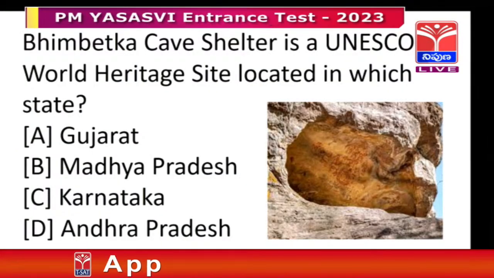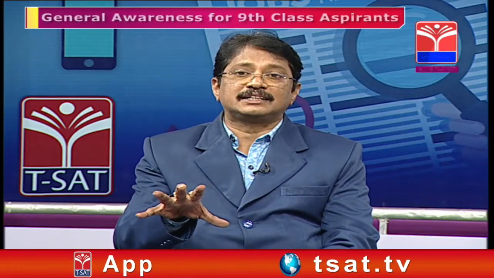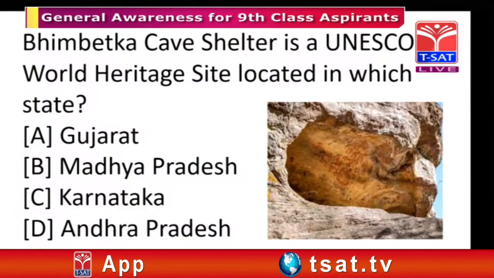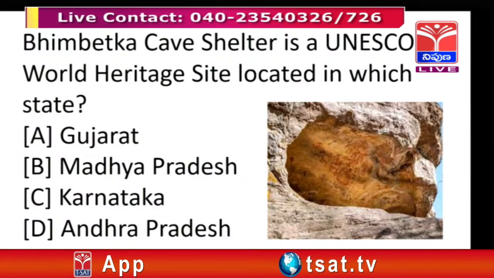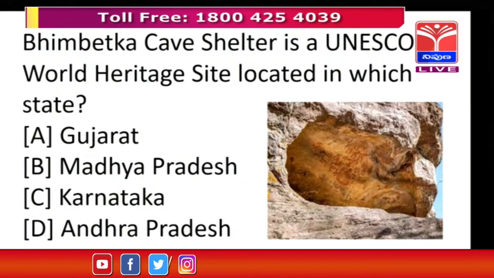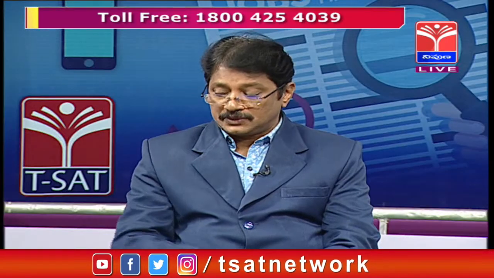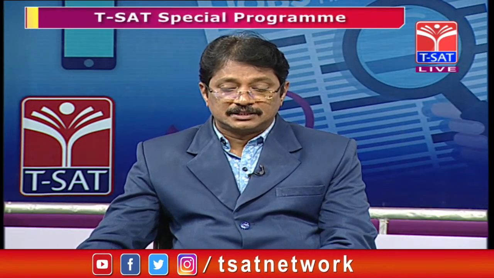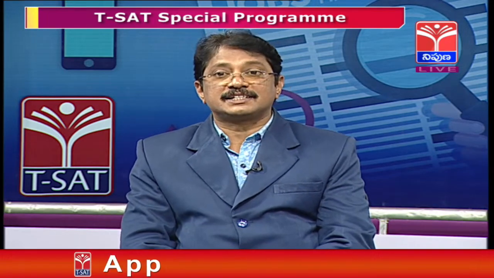Actually, the image is already given on the screen to identify those things, but don't expect images in the examination. Generally they will give only four options, and among the four options we have to choose the correct one. So which state is Bhimbhakta? By its name only you can identify the state, I think.